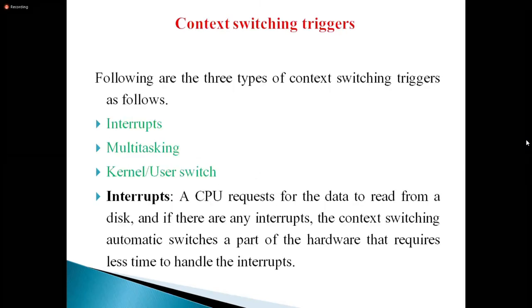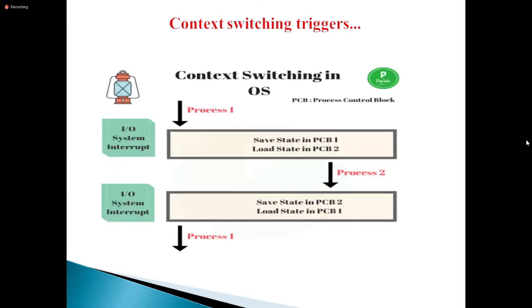So let's see this example diagram, then it is easy to understand. See, I have two processes. Now listen everyone. This is process one, this is process two. Context switching means switching between two processes. As of now, two processes. If there are more than two also, it will take care of switching from one process to another process. In between, what happens?